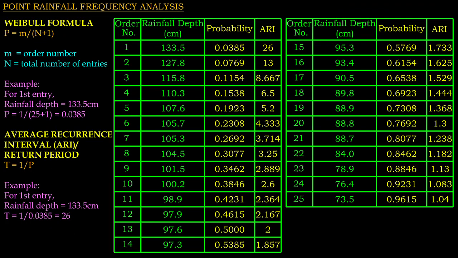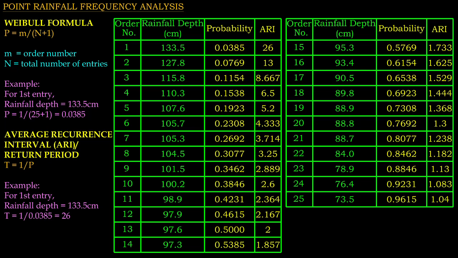Next, we can determine the probability for the occurrence of certain rainfall depth using the Weibull formula. In this formula, m is the order number for individual entry, while n is the total number of entries, which is 25 in our example. Once we obtain the probability for all the rainfall depth entries, we will calculate the corresponding average recurrence interval, ARI, aka return period. It simply equals the inverse of the probability.